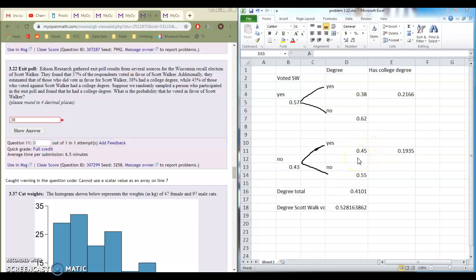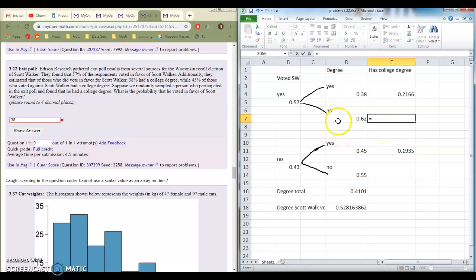But once again, we want to figure out what percent these people are in relation to the total population. So we take the 43% and the 45%, we multiply them together, and they are about 19% of the whole population. These should all add up to 100%, right? The whole 100% of the population. Let's just make sure that they do.